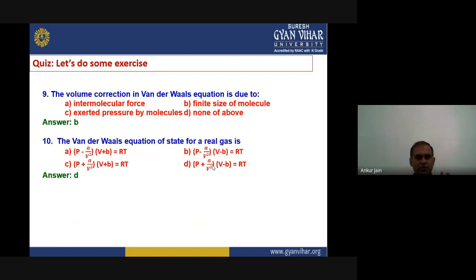In case of volume, because every molecule has finite size, the actual volume available for each coming molecule will be less than for the previous molecule. So there should be a volume reduction, and that's why we calculated the volume of all the molecules, averaged it out, and finally considered V − b to be the right factor.